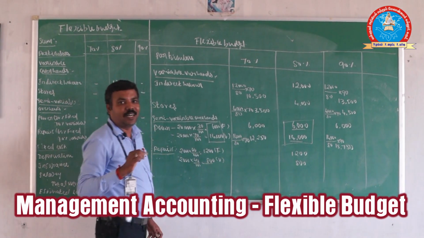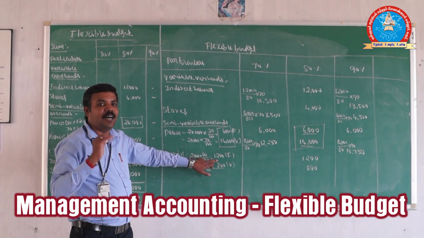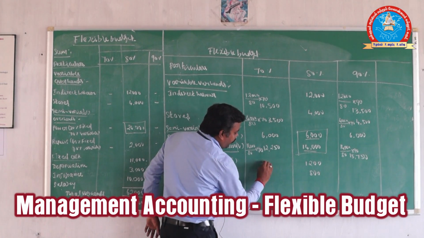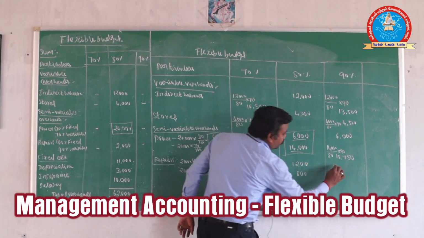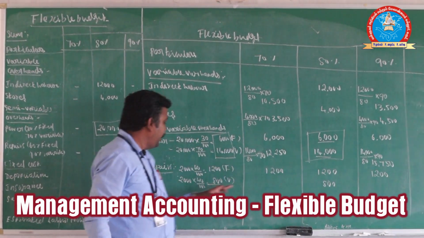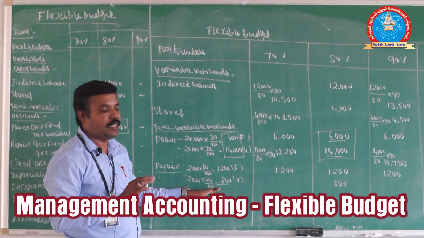Now we can come to the concept. 1,200 is the fixed cost, so the fixed cost amount must be constant for all the levels. So 1,200 here, here also 1,200, and here also 1,200. Next one is 800. 800 is the variable cost, so the amount must change with the level.